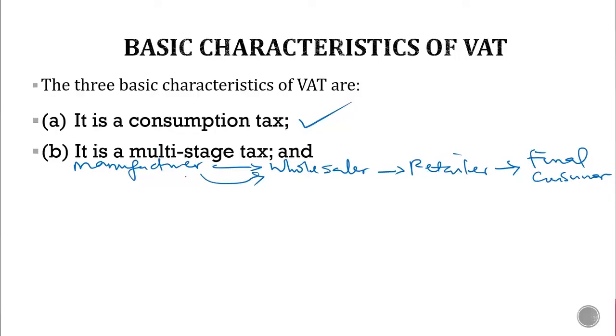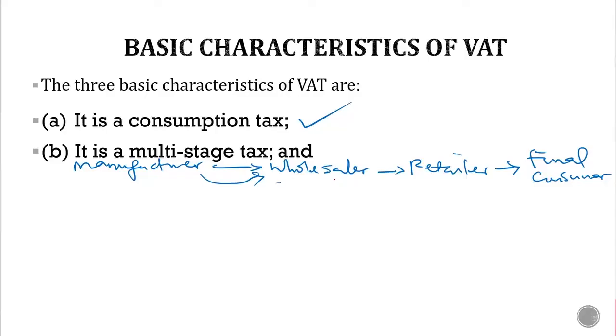Remember, I said VAT on sales is output VAT. While the wholesaler pays input VAT on the purchases made. Now the wholesaler also will recoup his VAT by selling to the retailer. So the wholesaler will get output VAT on the goods sold to the retailer.